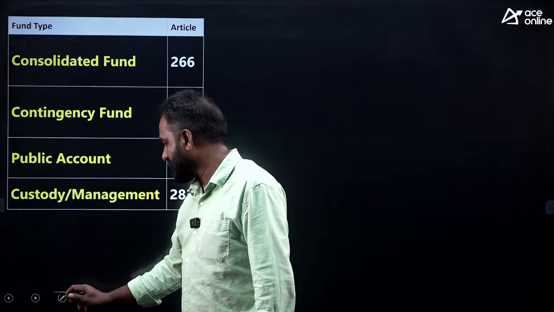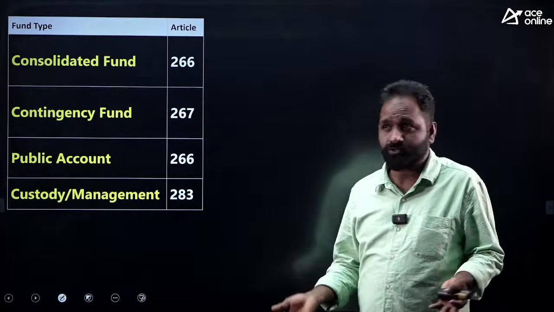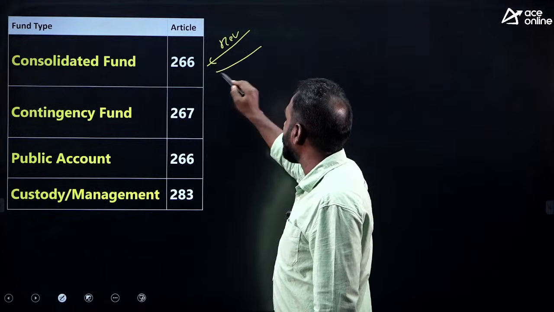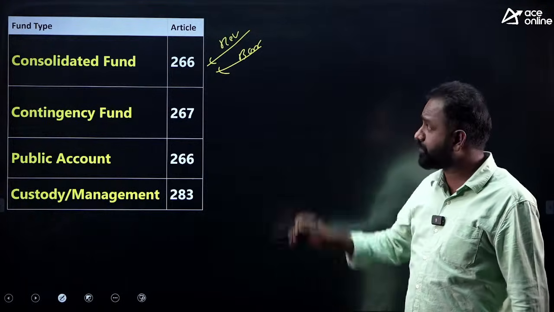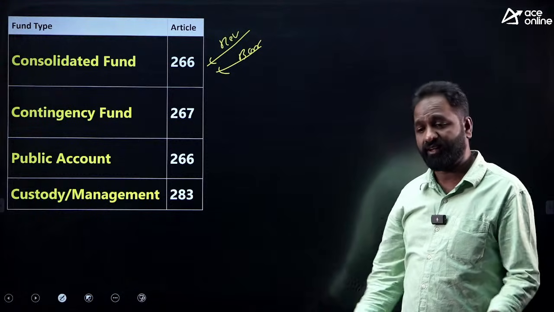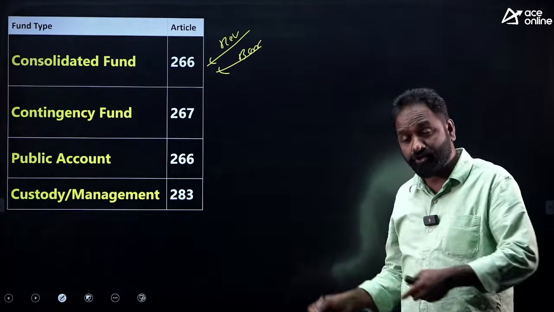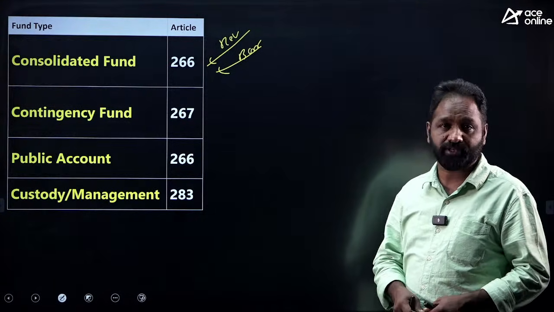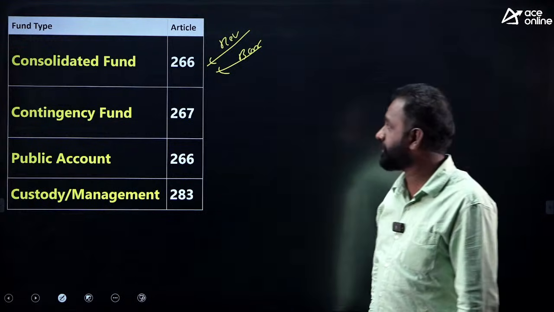Sir, what is the purpose of this account? Today, government also has accounts. All the revenues and all the borrowings of the government will be credited into the Consolidated Fund of India. At state level, there is an account called the Consolidated Fund of State also. All the revenues and borrowings of the state government will be credited into the Consolidated Fund of State.